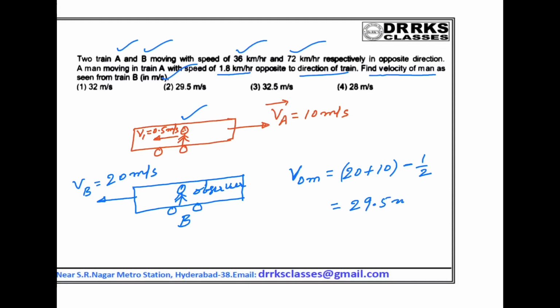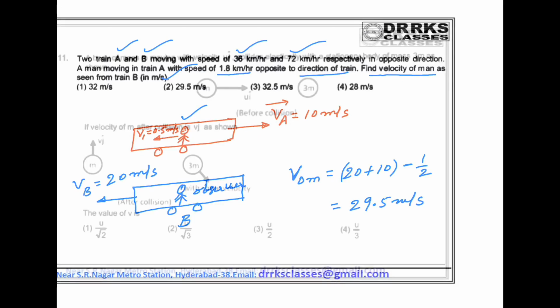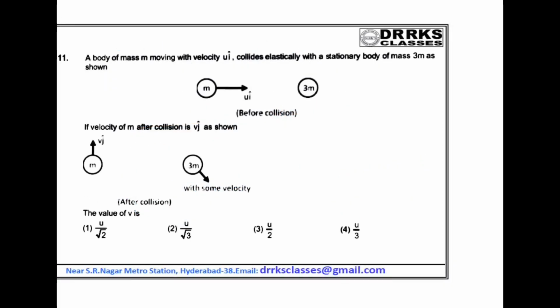29.5 meter per second. So this problem is based on elastic and two-dimensional collision, where a body of mass m moving with velocity u i cap collides elastically with a stationary body of mass 3m as shown in the diagram.